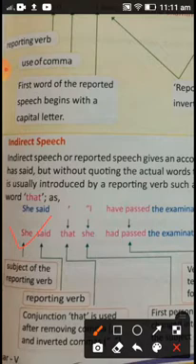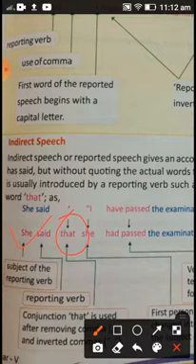One more thing I would like to tell you, please be attentive: after changing the speech into indirect, we put "that", which is a conjunction. When we remove the commas, we put "that" to complete the sentence, and at the end we put a full stop. So this is how we have to change certain sentences, especially according to the tense.